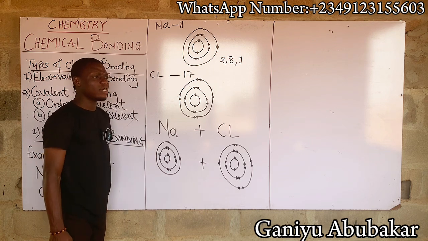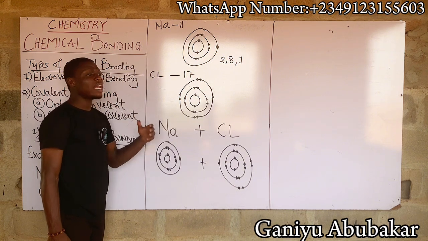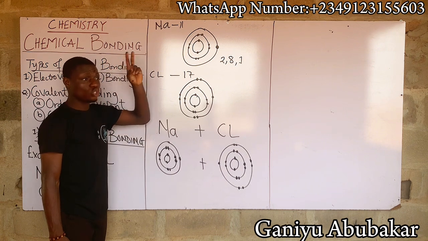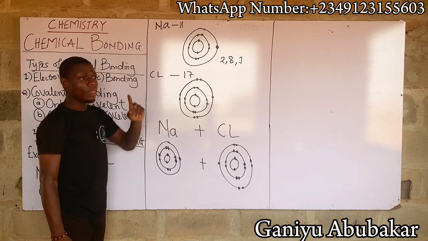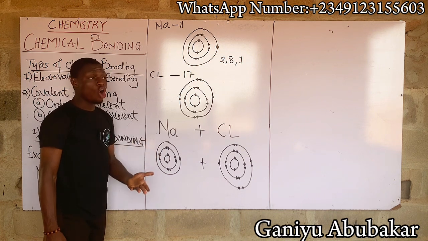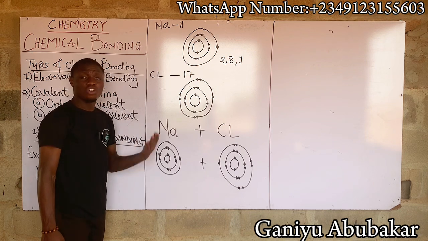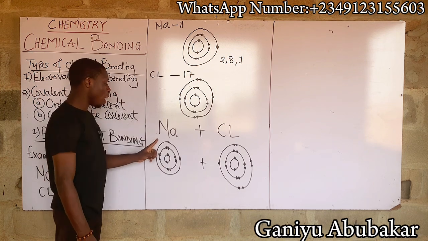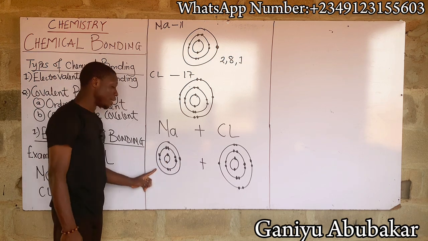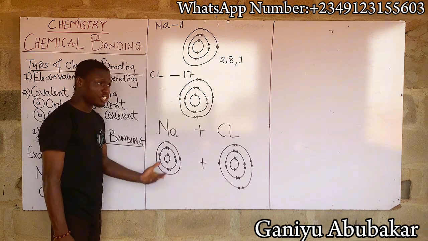From our previous videos when we discussed chemistry, we said that for an atom to be stable there are two conditions, two key terms you need to note. For an atom to be stable, it must have either a duplet or an octet configuration. By duplet, we mean it must have two valence electrons in the atom's outer shell. By octet, we mean it must have 8 valence electrons.